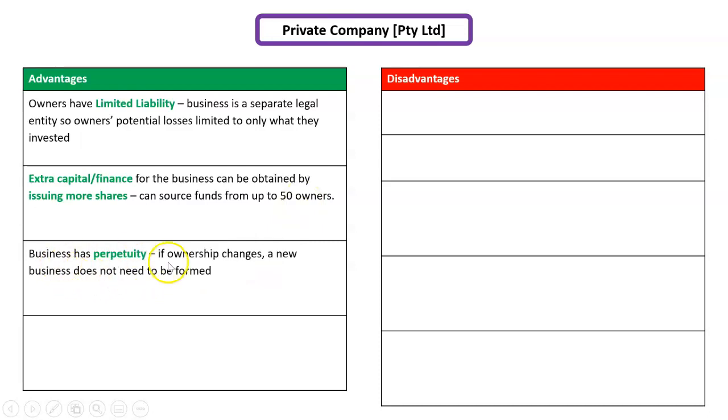The business has perpetuity. If an ownership change happens, a new business does not need to be formed. And lastly, because the owners don't manage the business, well, it's not relying on the expert. You might have a lot of money, but not be a good manager. Well, this is a great type of business for you. You can go and hire the best directors and managers to run the business on your behalf.